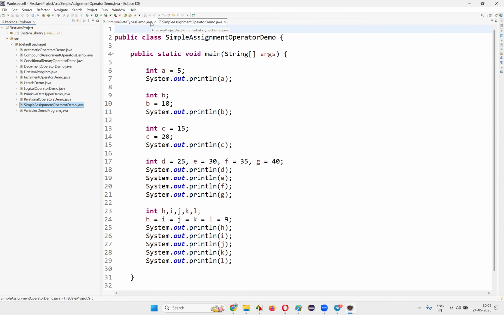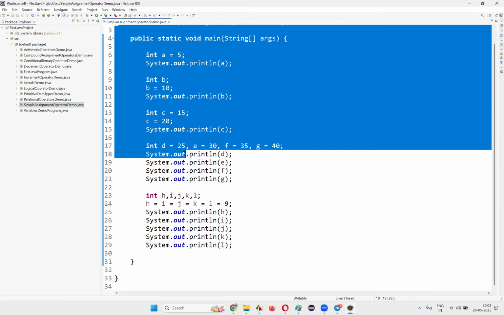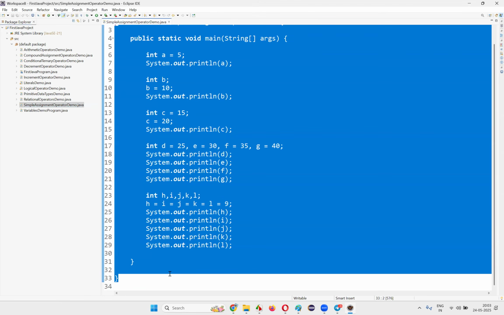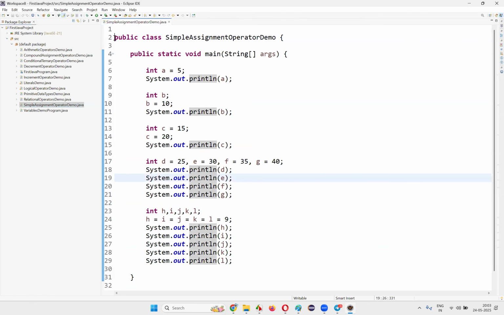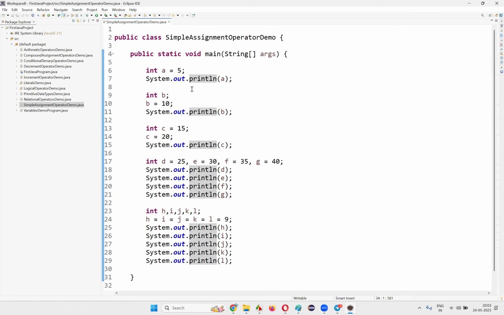You see, as a developer, I'm writing the code in the Java programming language. Assume this code is written by me. If you don't know programming language, you'll be able to understand this, guys. Don't worry. Ignore the code that is there. Only focus on the concept that I'm trying to explain. Here, when I'm writing this code, I'm using some predefined stuff. System, what is this system? What is this out? What is this println? They all belong to the Java library.